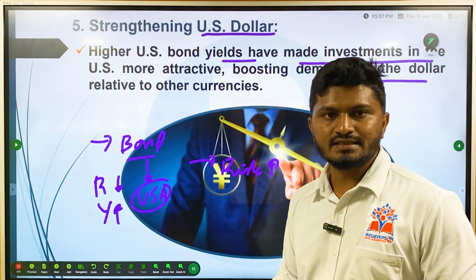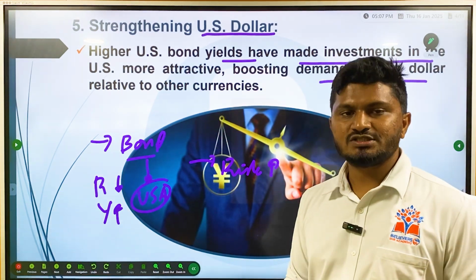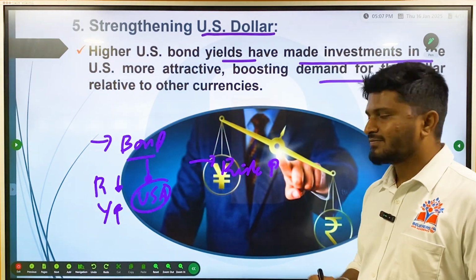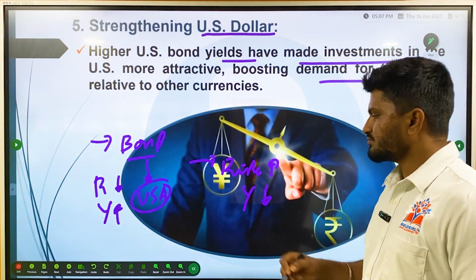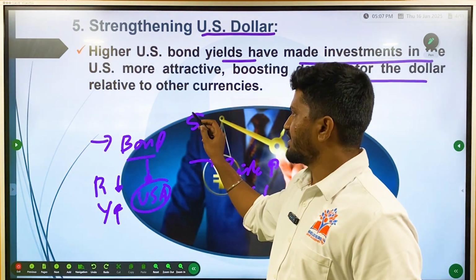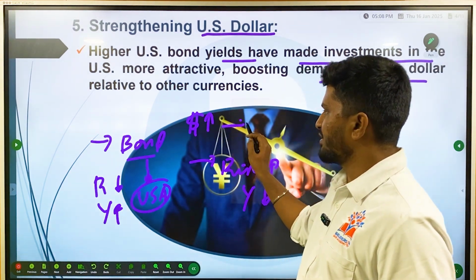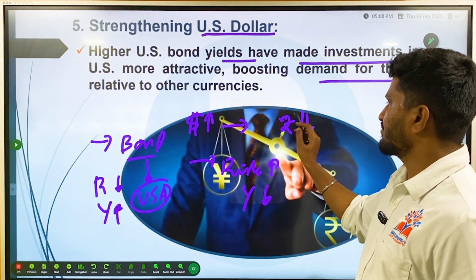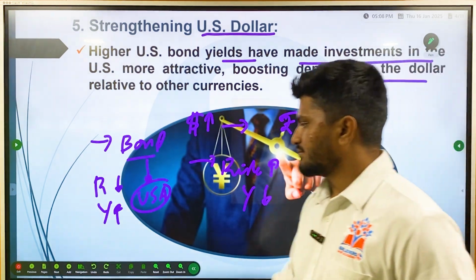Since the yield is high and risk is low, obviously a logical person would invest in USA rather than in India where risk is high and yield is less. If the risk is low and yield is high, then the demand for dollar goes on increasing. If the demand for dollar goes on increasing, then the demand for rupee goes on decreasing.